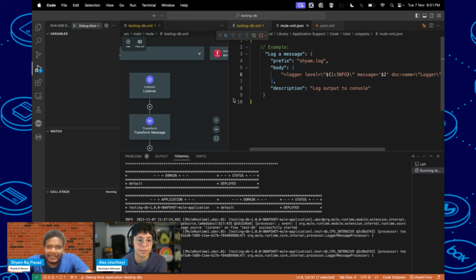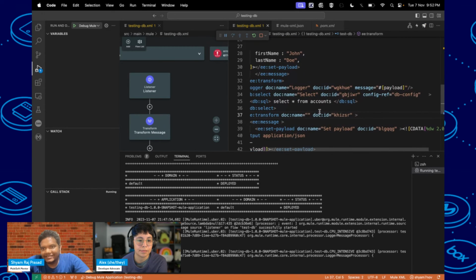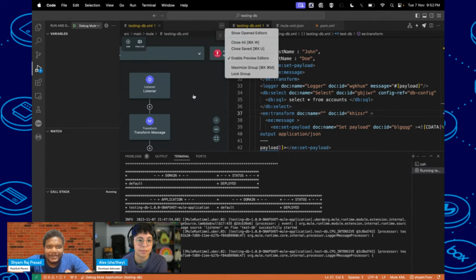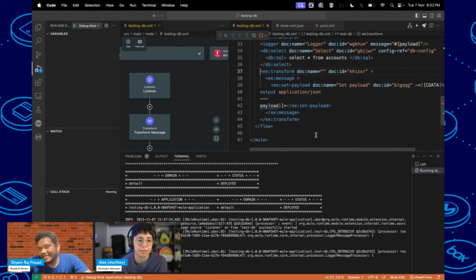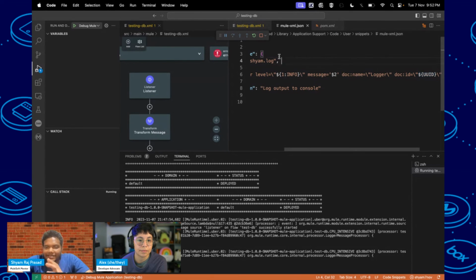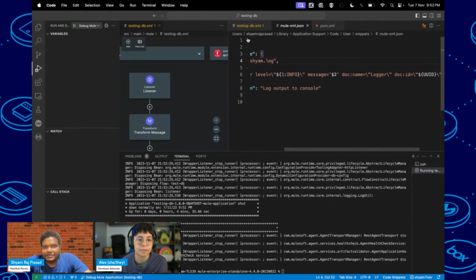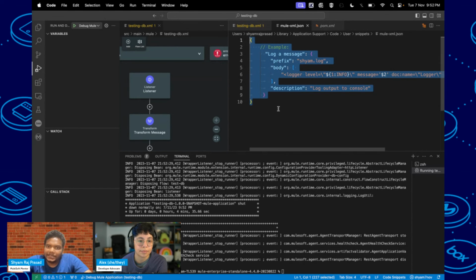So if you are not liking a snippet, you can modify it, or you can create a custom snippet and use that one. That will take less time for development, not only for this project, but maybe another project which you are creating. I created this snippet yesterday and it is available for all the projects which I am going to use. Here you can see it is available in the application support code. This is not project specific, so it will be available for all the projects you are going to work on.